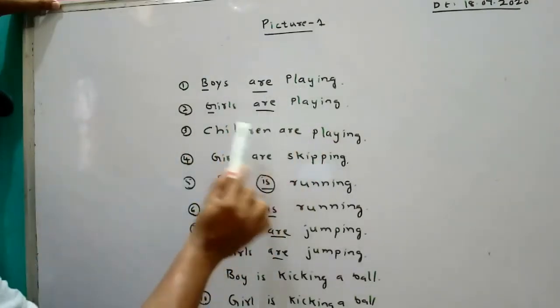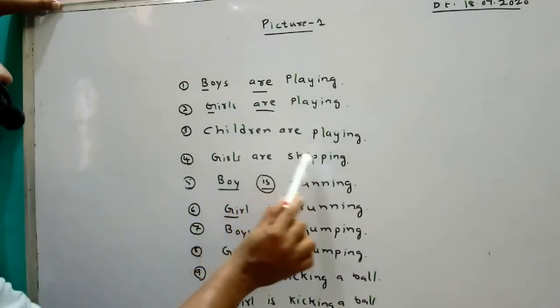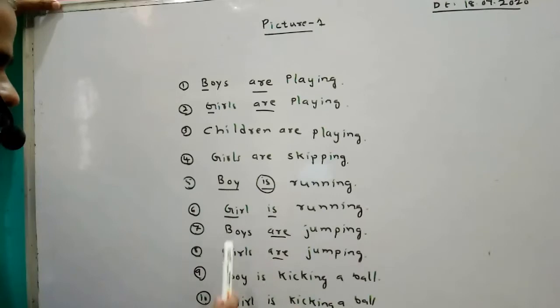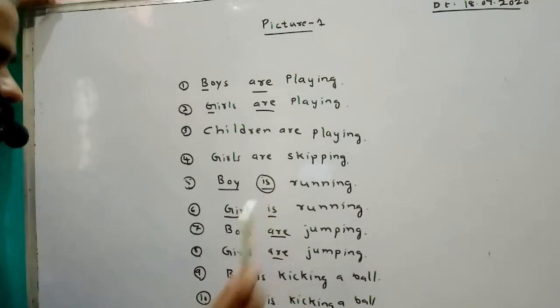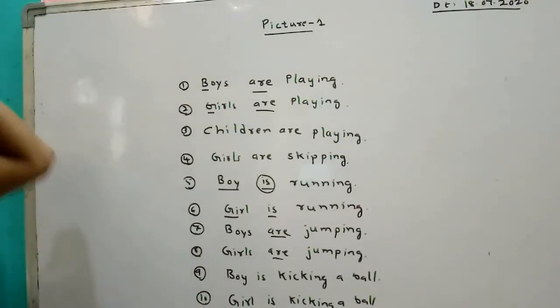Boys are playing. Girls are playing. Children are playing. Girls are skipping. Boy is running. Girl is running. Boys are jumping. Girls are jumping. Boy is kicking a ball. Girl is kicking a ball. This is the picture we completed here.